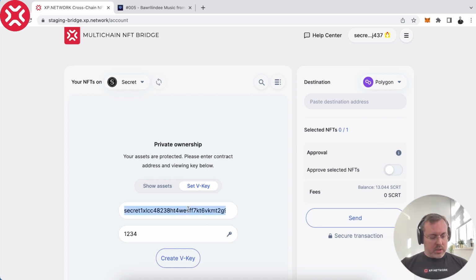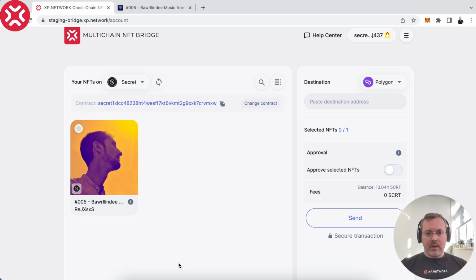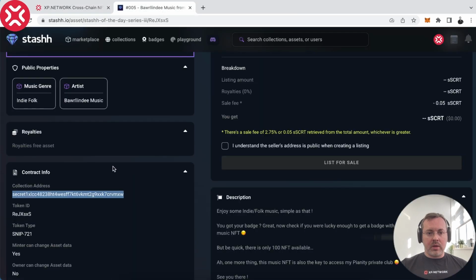So what we can do is grab this contract address, go to Show Assets, place it here, then provide the viewing key that we just set, like 1, 2, 3, 4, for example, and we click Show Assets, like so. And immediately we see the NFT that I own here.